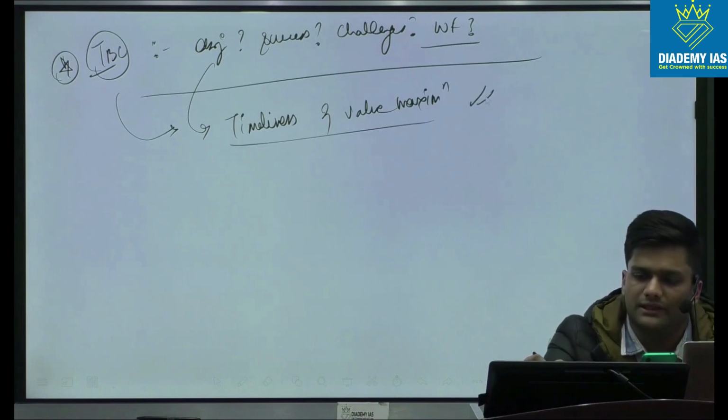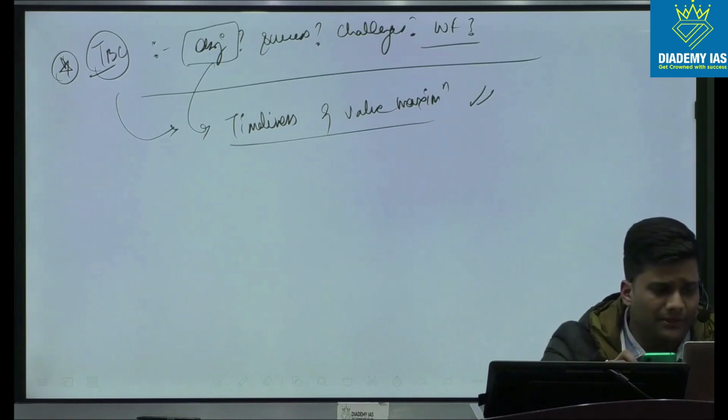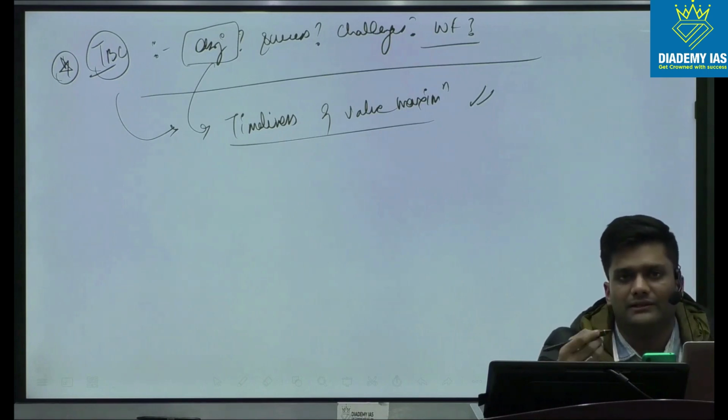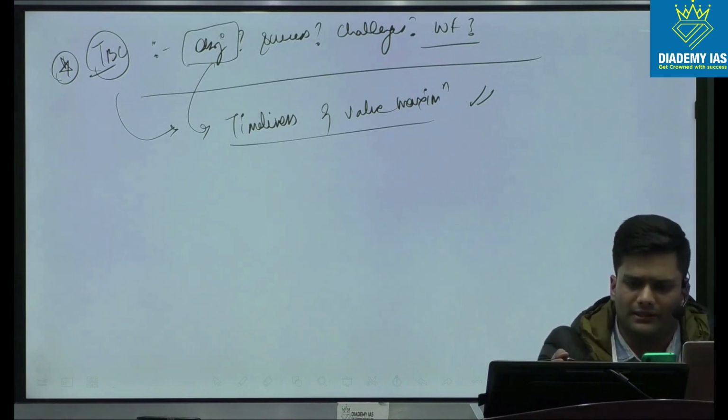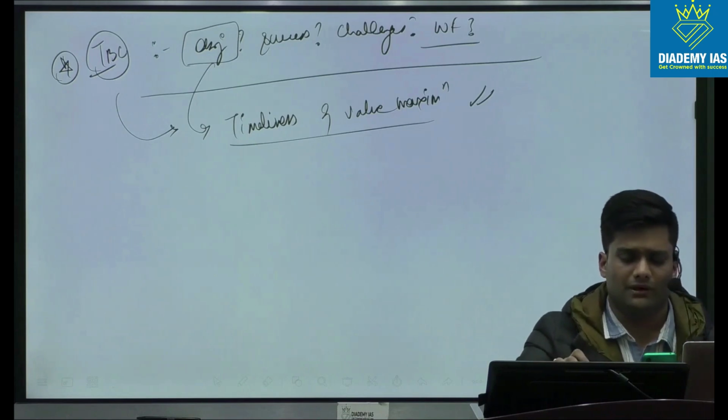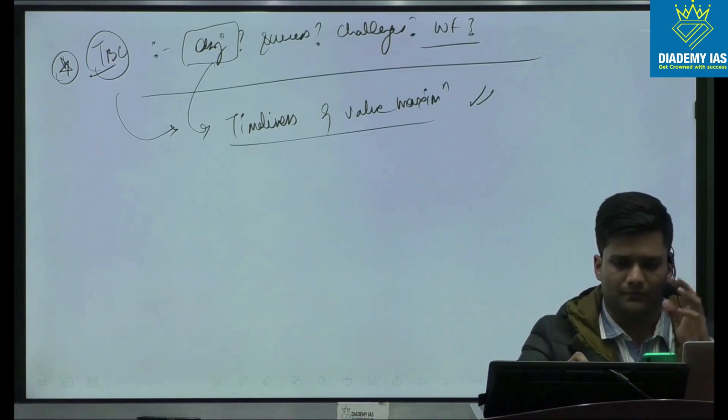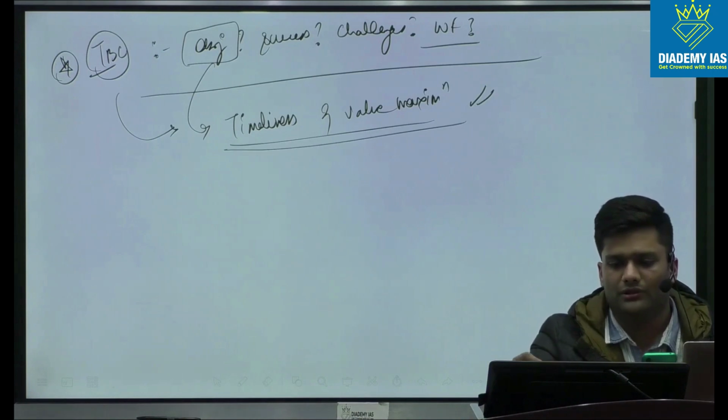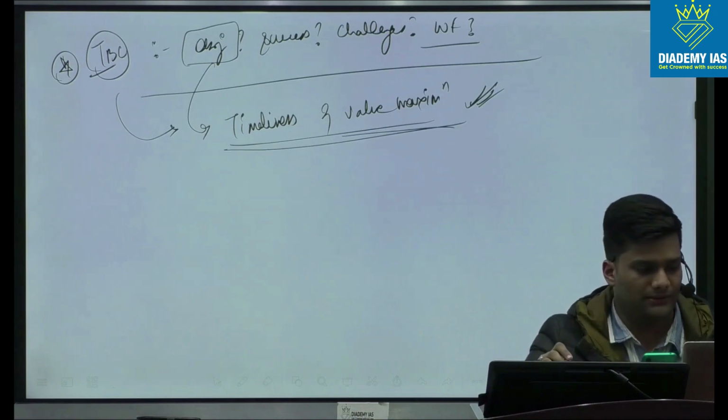These are the two keywords I think are the objective of IBC particularly. There are other advantages over SARFAESI, etc., which you can discuss. But for the interview specifically, these 2-3 words are important: that you are aiming for timeliness and then value maximization.